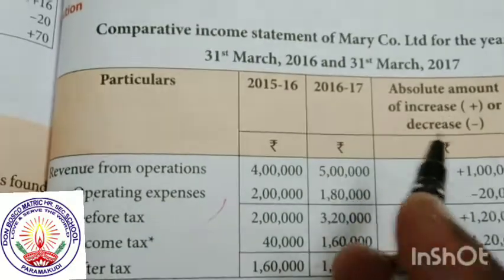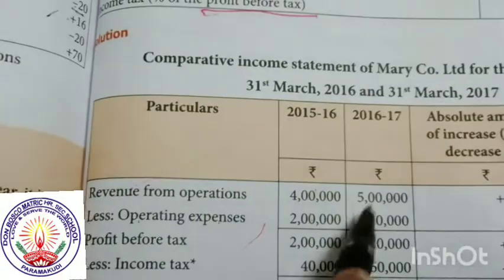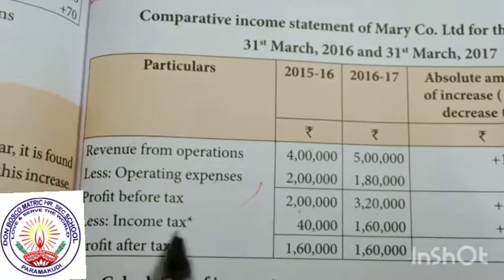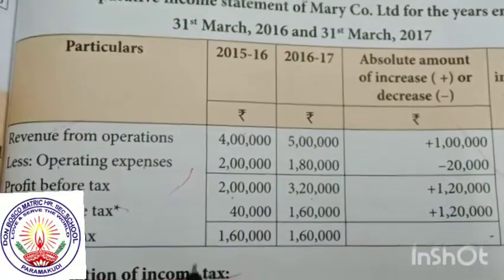Only the operating expense is given, as in the previous sum, where revenue from operation plus additional income and expense plus tax were given. So less the operating expense directly for each year, from 2 lakhs to 3,20,000, gives the profit before tax. Less income tax: how much? 20%. I already told you how to calculate income tax.